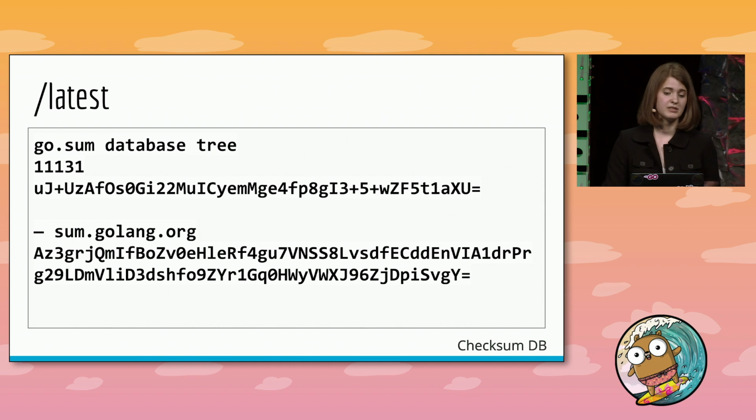And a tree head looks something like this. It tells you the size of the tree for this tree head and its hash value. So in this example, the tree size is 11,131. At the bottom is something really important. It's a signature, which contains the name of the checksum database, sum.golang.org, followed by its unique signature of that tree head. The signature is important because it allows auditors to easily put the blame on sum.golang.org if it serves something that it shouldn't have served.